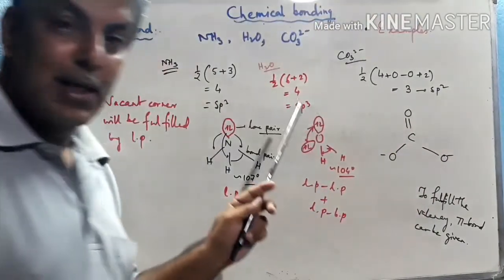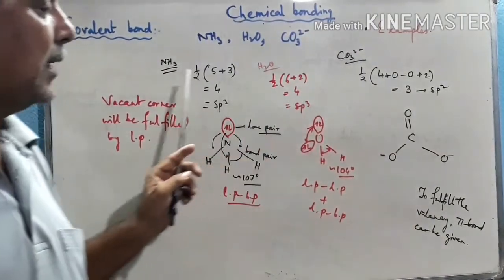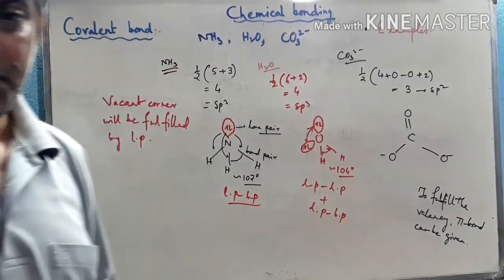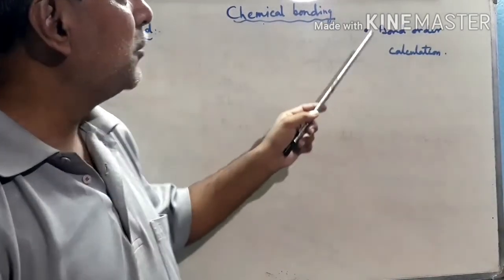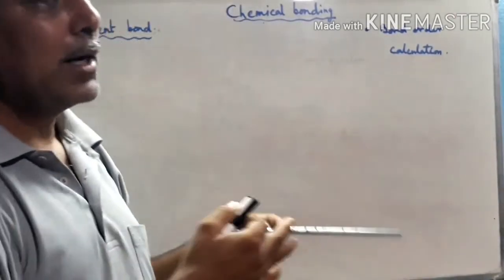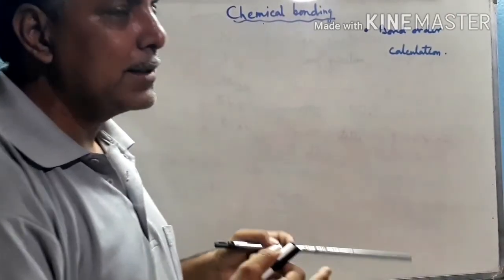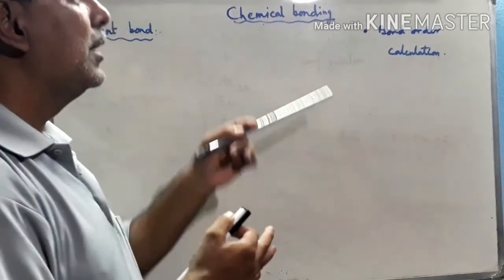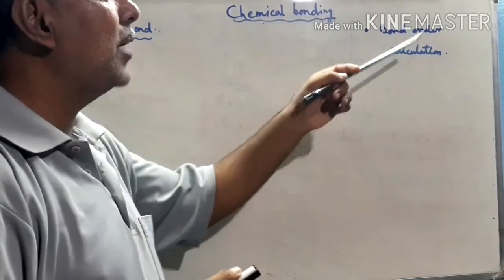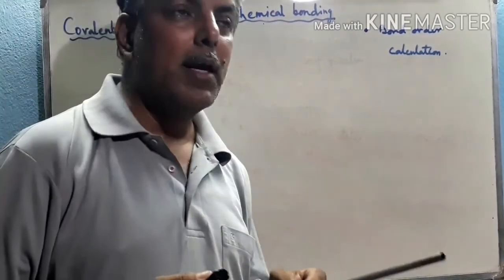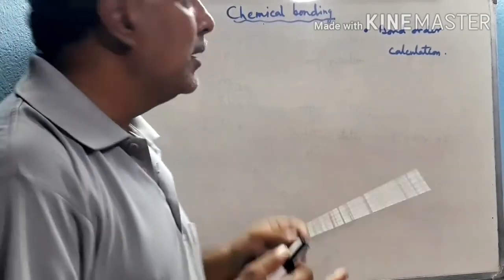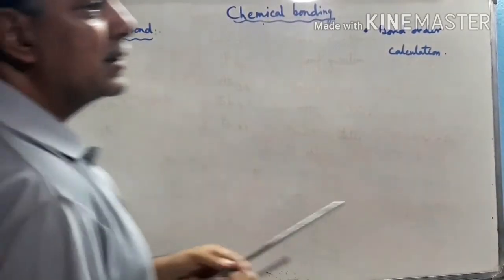So these are the structures through which you can explain the position of the lone pair, and how the pi bond comes. Now we have to calculate the bond order through this hybridization state. First we have to find out the shape of the structure of the molecule or ions. Already we have discussed the structure regarding the hybridization state. Now we have to calculate the bond order. Already in our previous video we have discussed resonance. So through this resonance we can calculate the bond order.